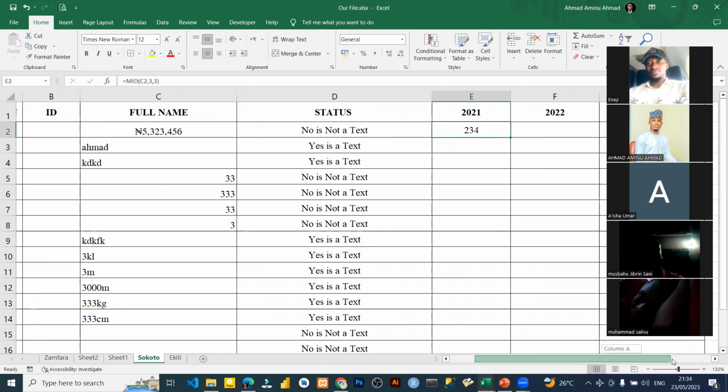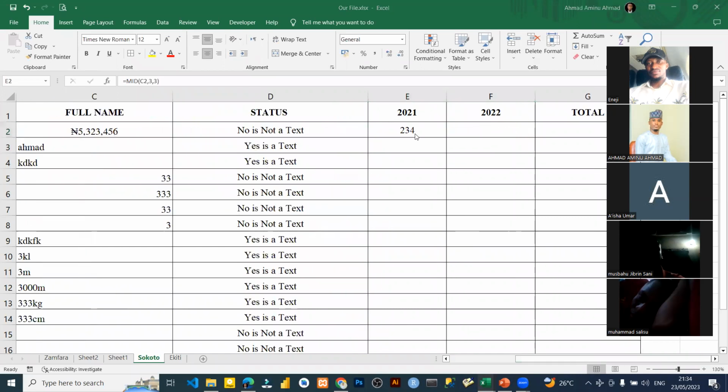Okay, 2, 3, 4. Yeah, because we start from 3. Sorry, I supposed to put 2 here, not 3. That is from number 2, it will be 3, 2, 3. That's what I want to see. So it's 3, 2, 3 now.